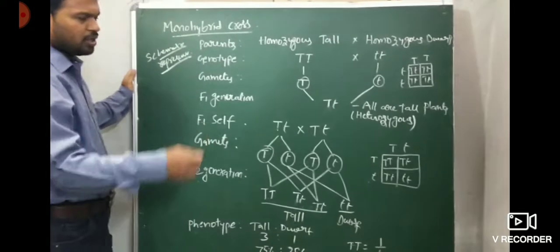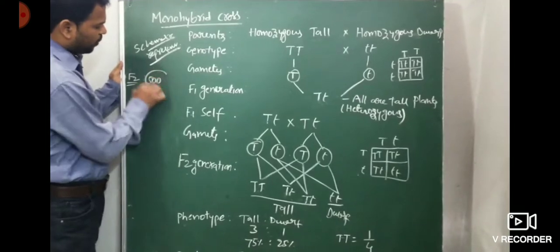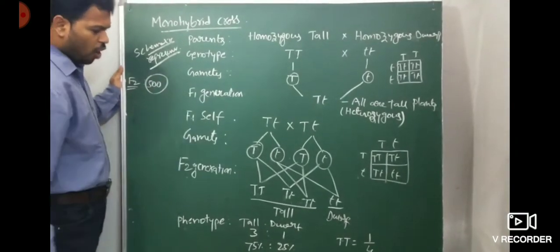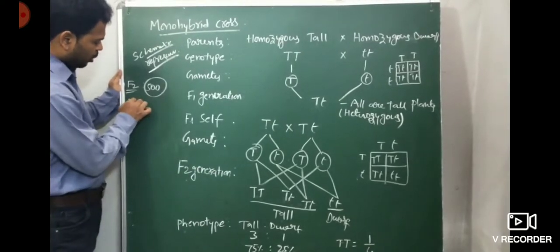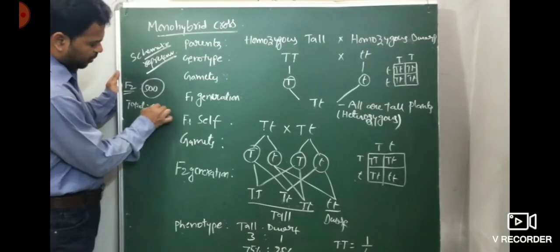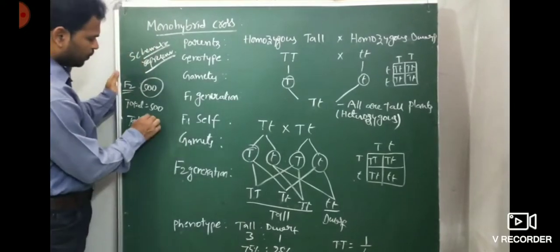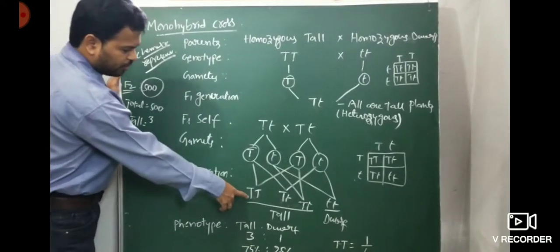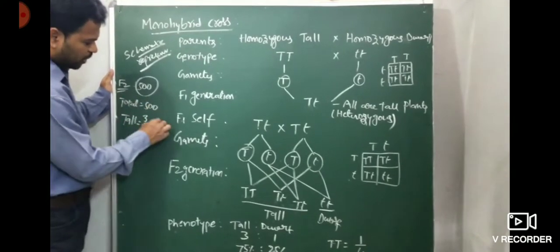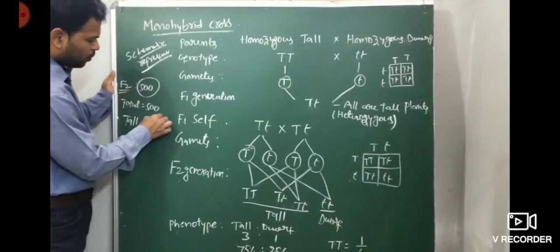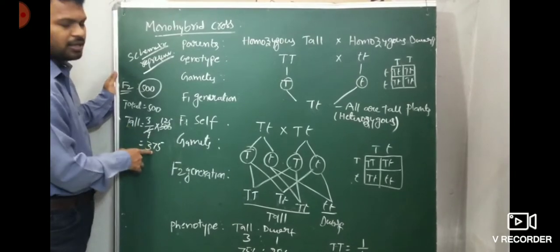In a monohybrid cross, suppose 500 plants are produced in the F2 generation. Find how many tall plants there are. The total is 500. Tall is 3 out of a total of 4, so 3/4 into 500. One quarter of 500 is 125, and 125 into 3 is 375. So tall plants are 375.